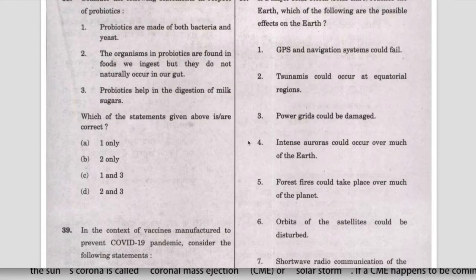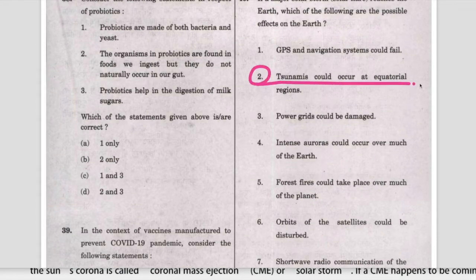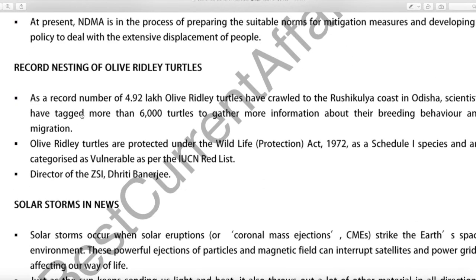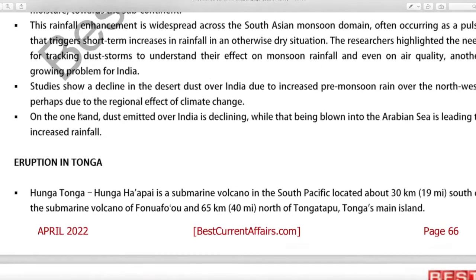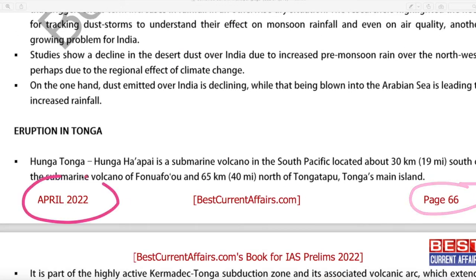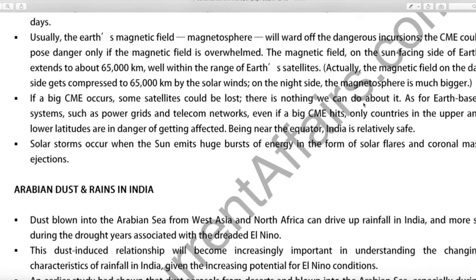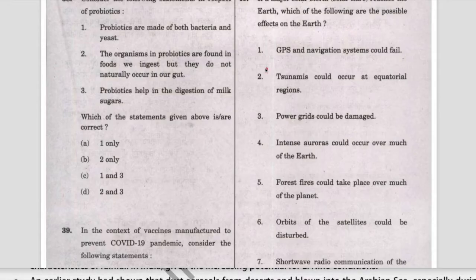Now see the options. Take the second option first, that tsunamis could occur at equatorial regions. This statement is wrong. It does not affect the equatorial regions. This is our April 2022 current affairs book on page number 66. Here it is mentioned that even if a big coronal mass ejection or solar flare hits, only countries in the upper and lower latitudes are in danger. Being near to equator, India is relatively safe. So therefore, point 2 is wrong.